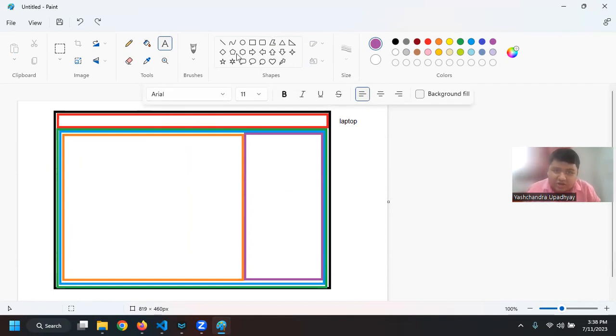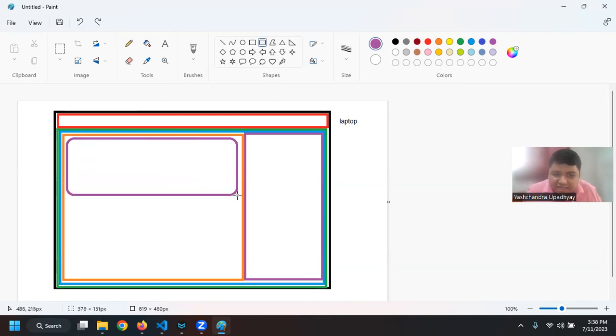I also want one more thing, that is the carousel. That is again a block level element, so it will take the entire width available. Now remember that my carousel is in this column that I have represented with the orange color. So it will only take the space that its parent, this orange container, provides it, because it is a child element, right?